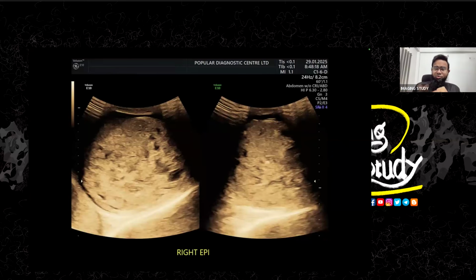Anyway, this is the right epididymis. It doesn't look like epididymis; rather, it looks like the testis. I was a little bit confused because when I looked at this picture, I thought, oh, this is the testis and that might be the epididymal head or something like that. But this is not the testis. This is the epididymis. So let's see the video.